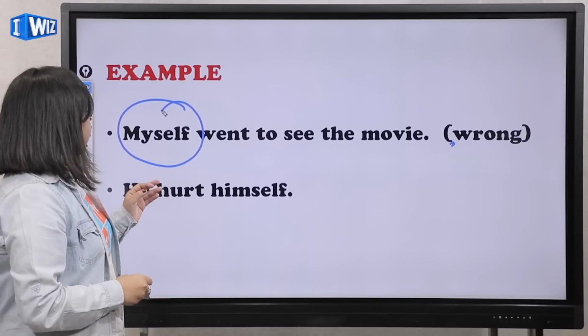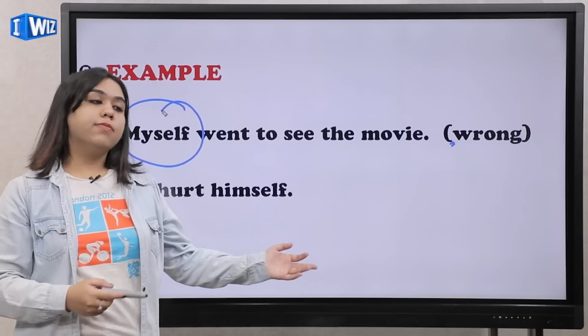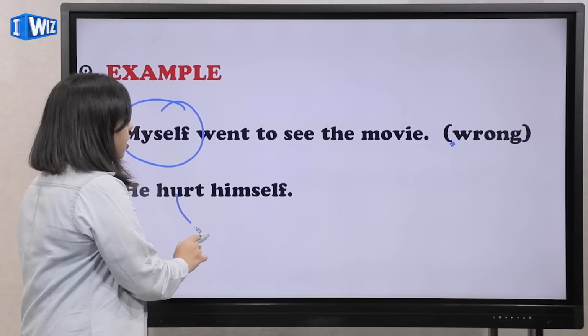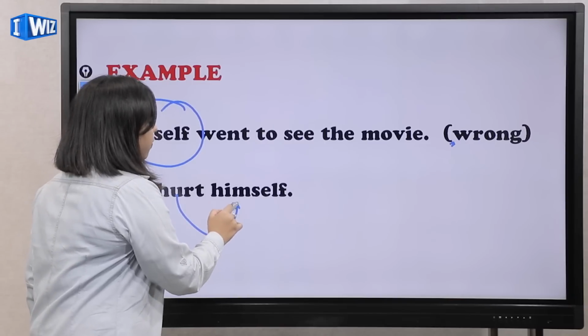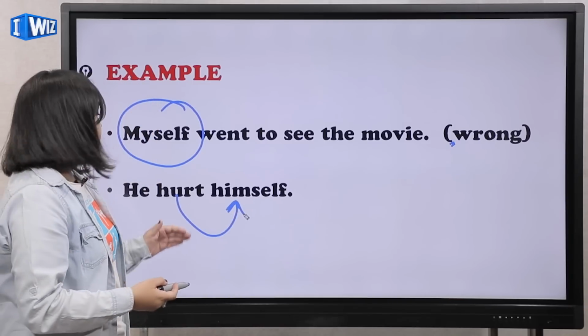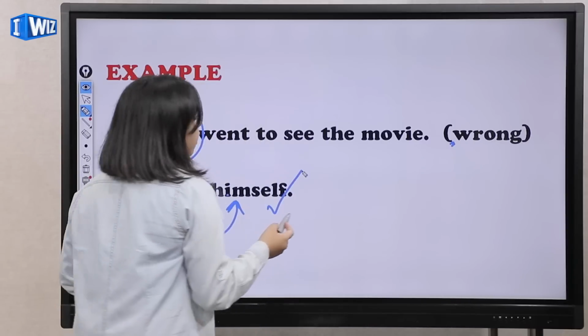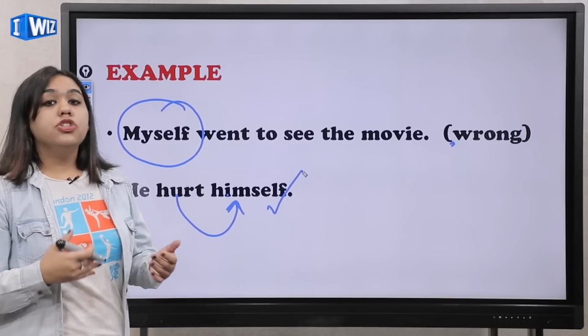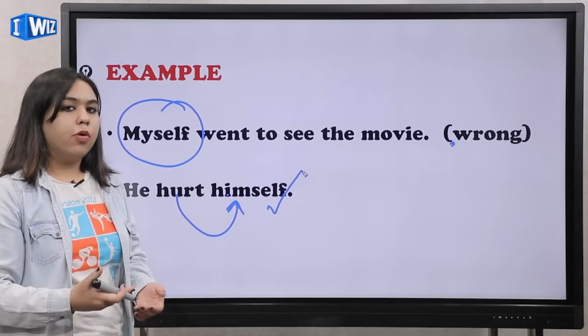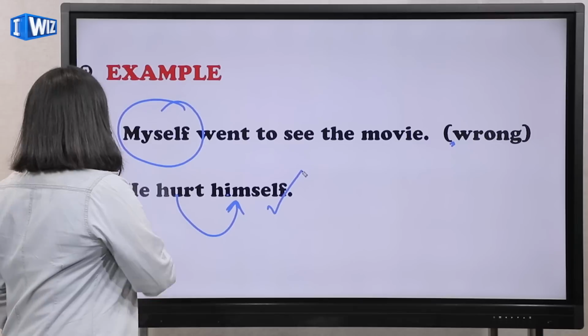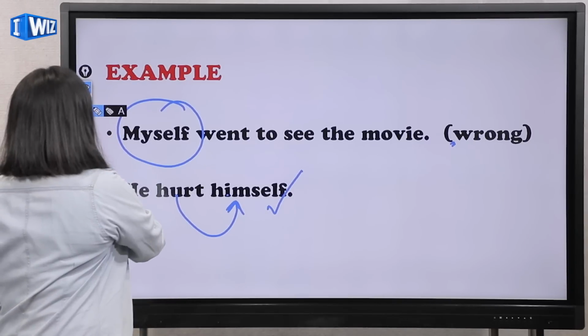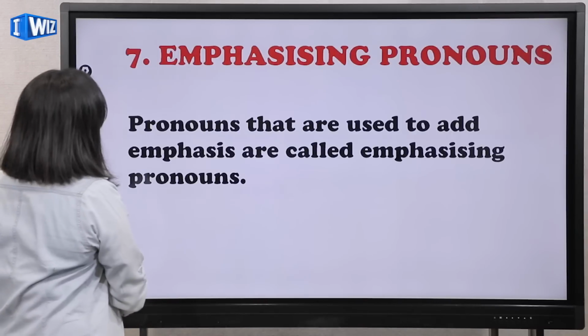But if I say he hurt himself, again you see the action shows who did it. He hurt himself. So it will be the correct way of saying that. She did her homework, she did the homework herself. So I hope that these examples are clear to you.